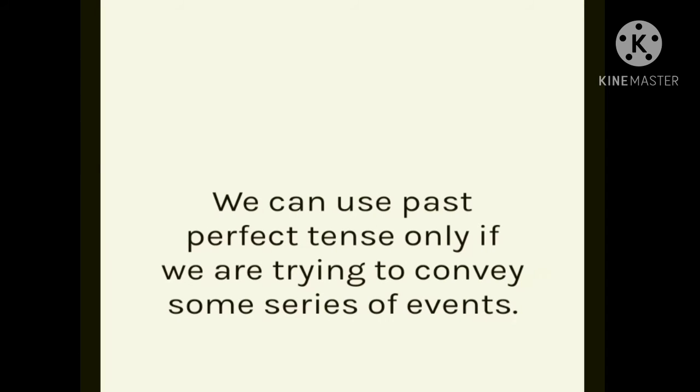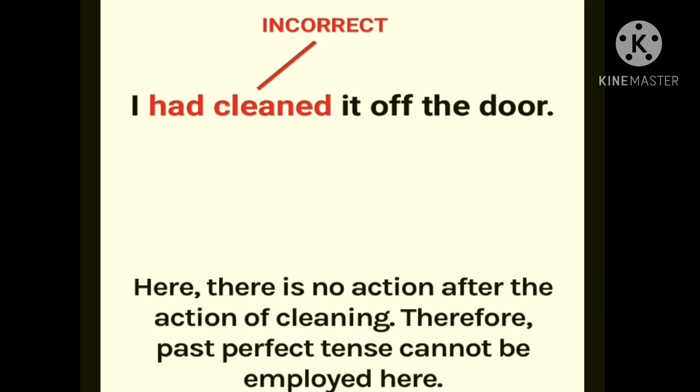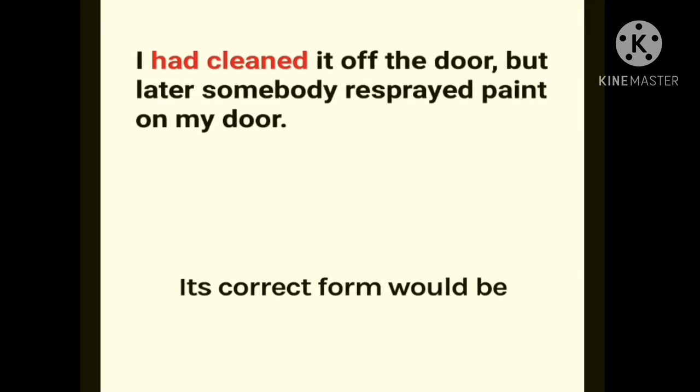We can use past perfect tense only if we are trying to convey a series of events. For example, I had cleaned it off the door. So in that sentence, had cleaned is incorrect. Here there is no action after the action of cleaning. Therefore, past perfect tense cannot be employed here.